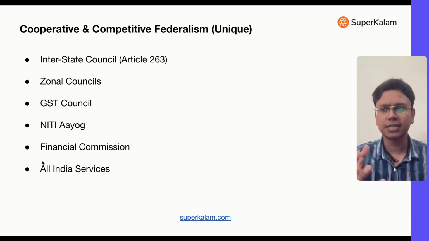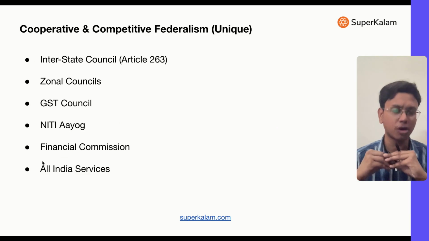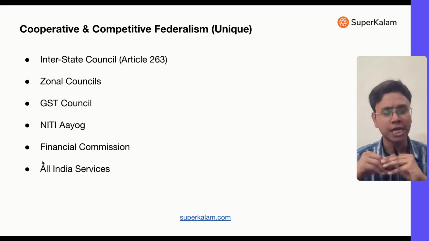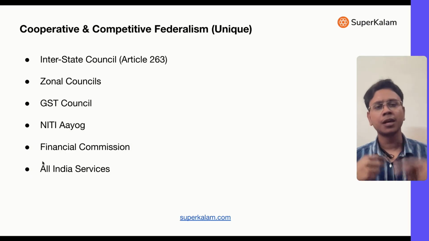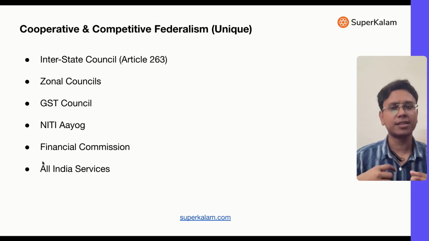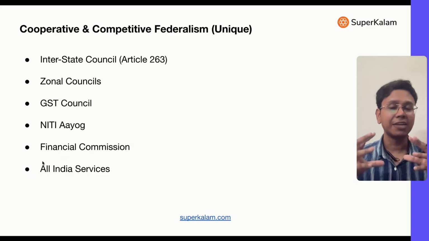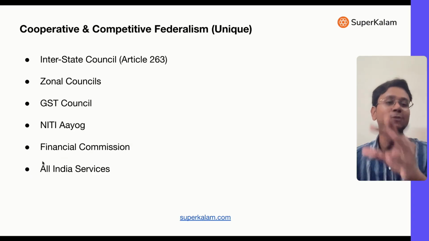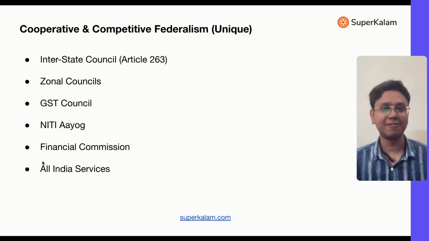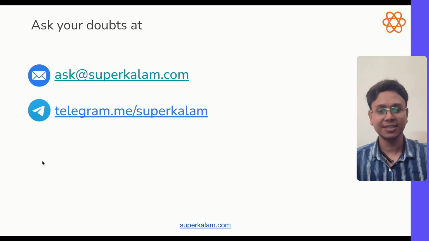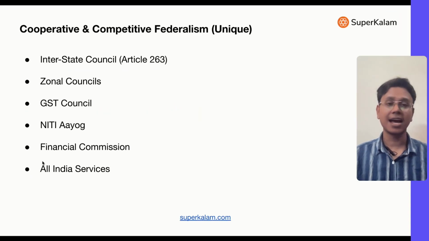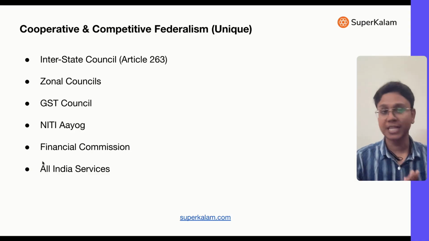There is the inter-state water dispute system, the whole tribunal system through which disputes regarding water are addressed under Article 262. That is also there. So through this our federalism is strengthened, our cooperation is strengthened. And if any conflict is there, we should use these platforms to resolve that conflict. Right. So this is basically the end of the federalism chapter.